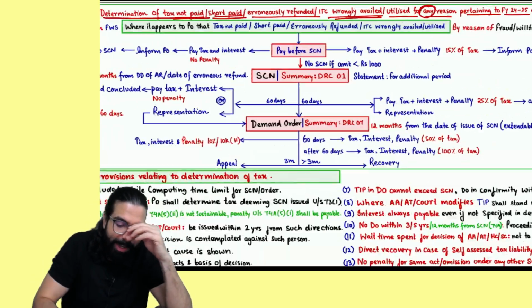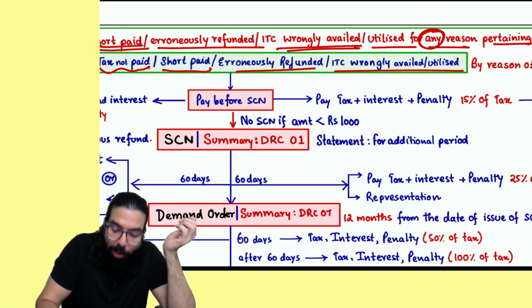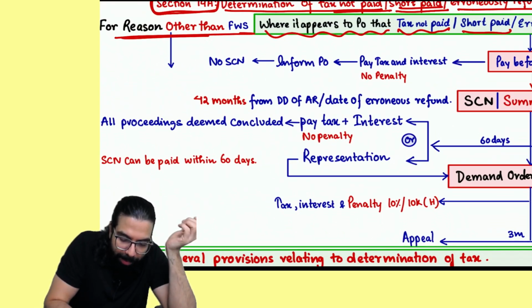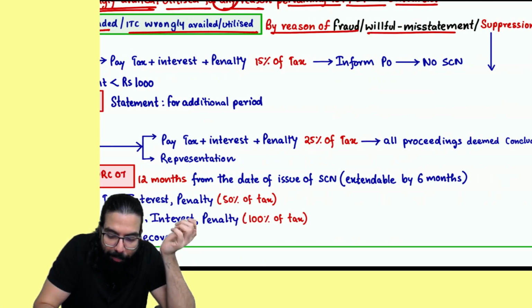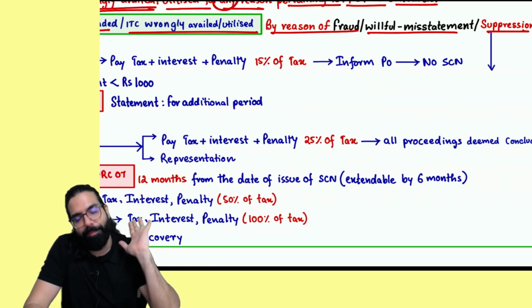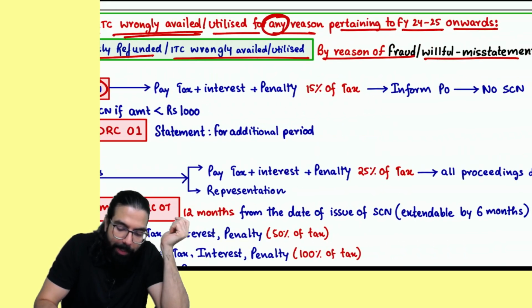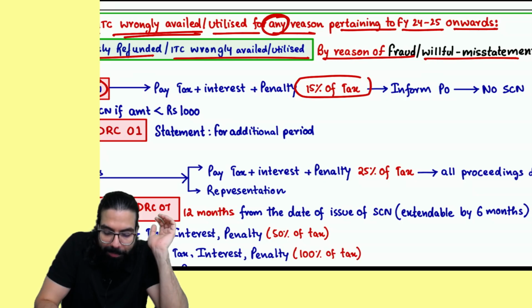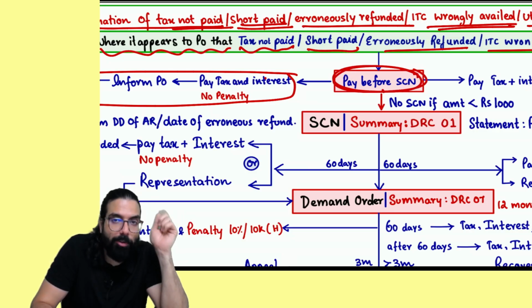In section number 74A, they tell us that when it appears to the proper officer that tax is not paid, short paid, erroneous refund, ITC wrongly availed or utilized for reasons other than fraud, that is non-fraud cases, and for reasons of fraud, willful misstatement and suppression, that is fraud reasons. Okay? Non-fraud cases, before show cause notice, you have to pay, no penalty. Sir, fraud cases, the same 15% penalty is there. Okay, sir? Then no show cause notice. Here one point is there. If you did not make the payment, a show cause notice will come.